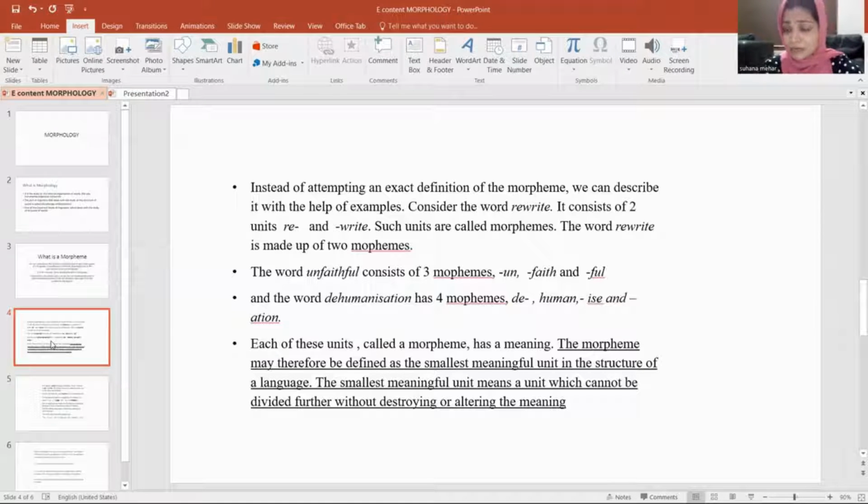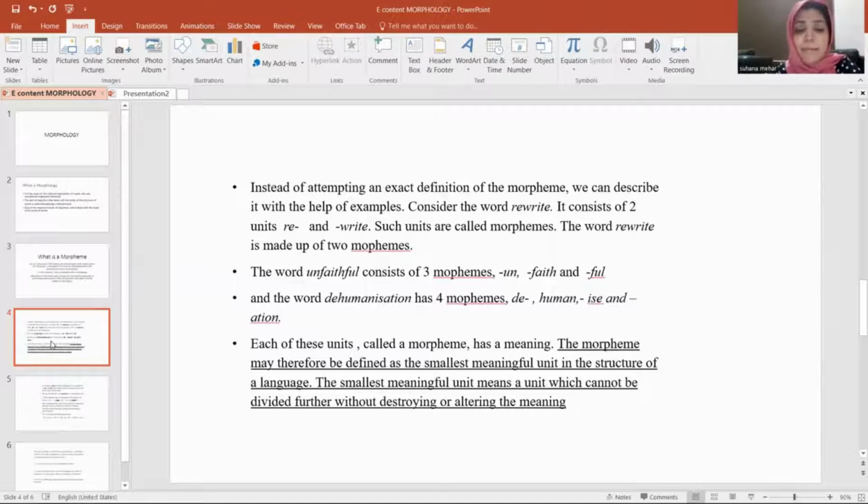The word teach has a meaning, and er has got another meaning. What is the meaning of er? That means the one who does the work. Then the plural is indicated by a letter s, or the sound s. So the word teachers has got three morphemes, and each of those units, called a morpheme, has a meaning too.